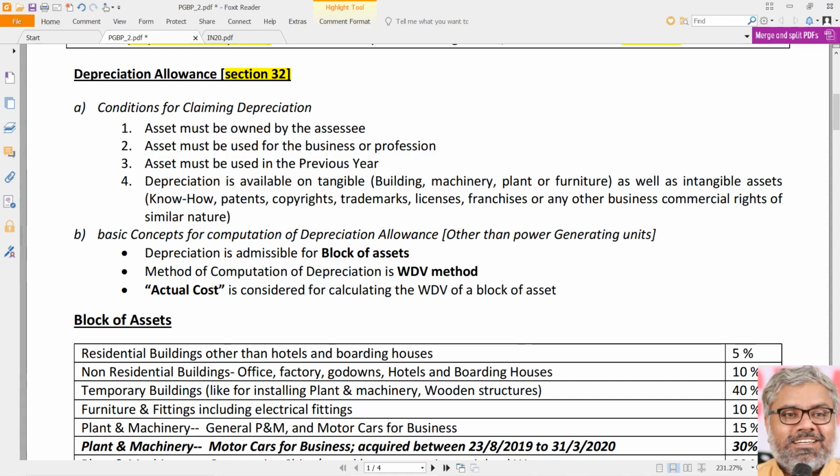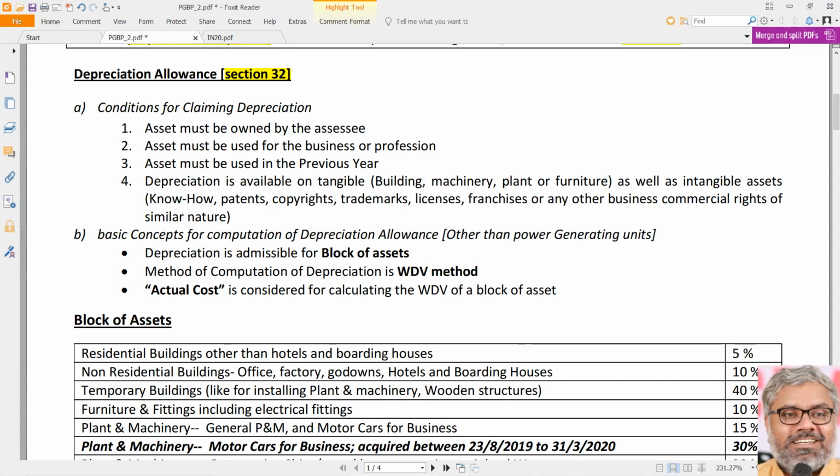Will it be there in the exam or not? 100%, 200% it will be there. That is why the applicability of any particular provision or a section also has to be kept in mind while understanding the importance of it. Every SSC, irrespective of the nature of the SSC, every SSC will have assets. Once they have assets, they will have depreciation.